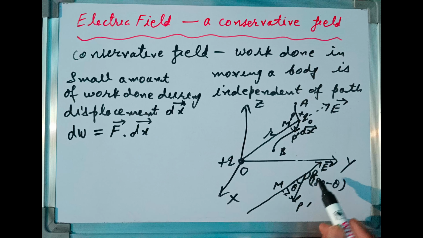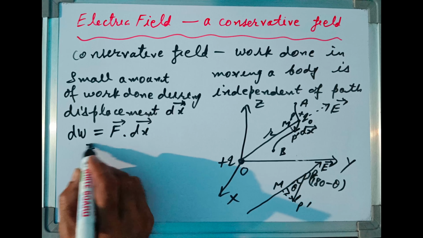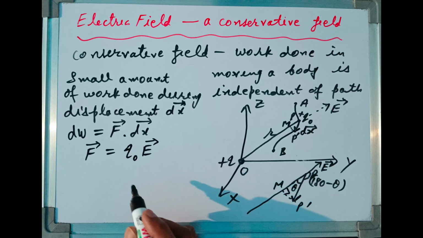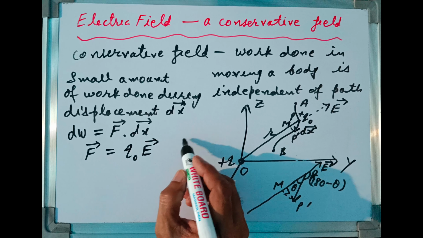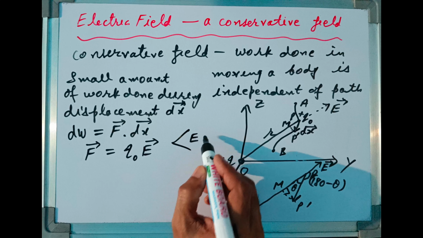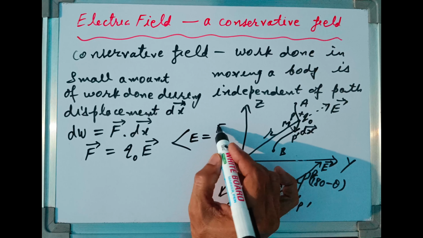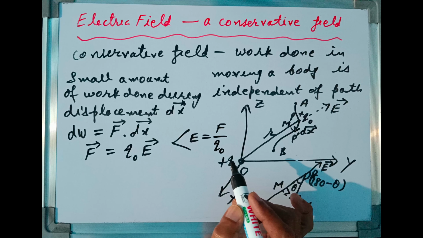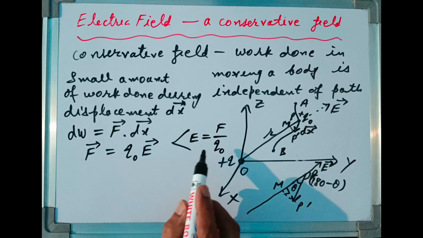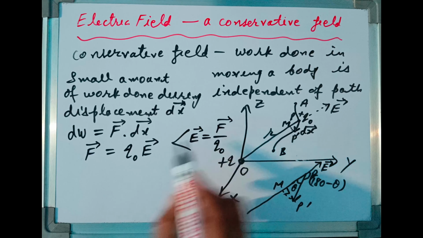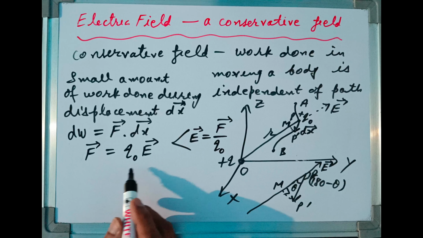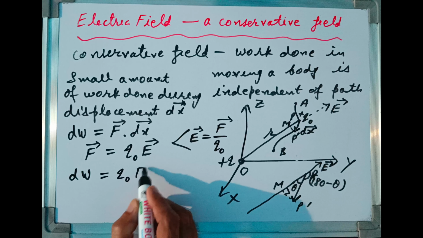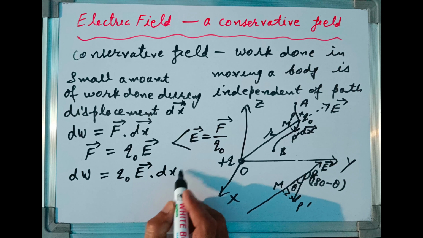Now first of all let me put F vector is equal to q naught E vector. This is the relation between electric field and electrostatic force, because we have earlier studied the electric field is defined as electrostatic force experienced by charge q naught. So using this formula, I have written value of F as q naught into E vector. This will give dW equal to q naught E vector dot dx vector.